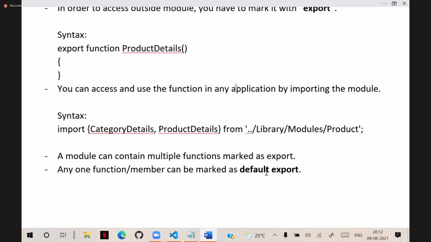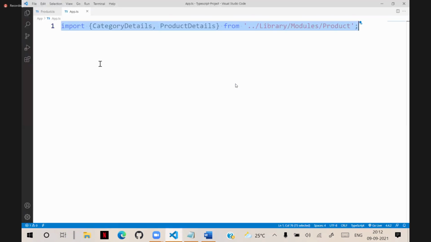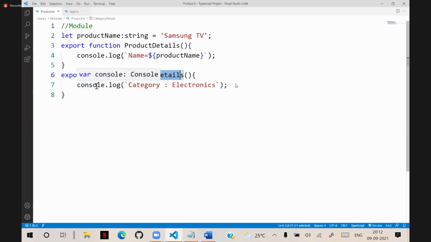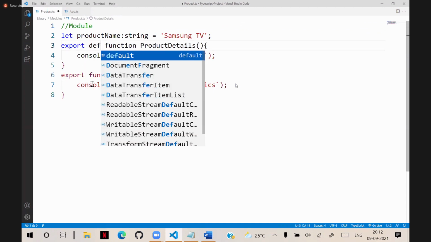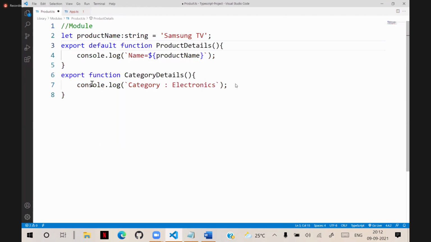This is very important to understand. Now you are exporting this. Observe carefully. In this product, one function is marked as default. Remember, in a module there can be only one default.